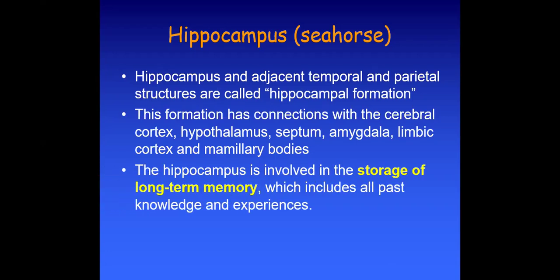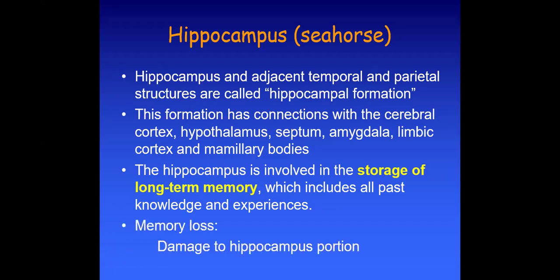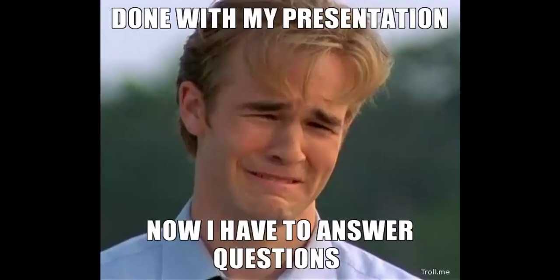The hippocampus is involved in the storage of long-term memory, which includes all past knowledge and experience. So it's very important that the hippocampus is involved in the storage of long-term memory, short-term memory, or intermediate memory, or all types of memory. So remember this: the hippocampus is involved in the storage of long-term memory. When there is damage to the hippocampal portion, there may be memory loss.